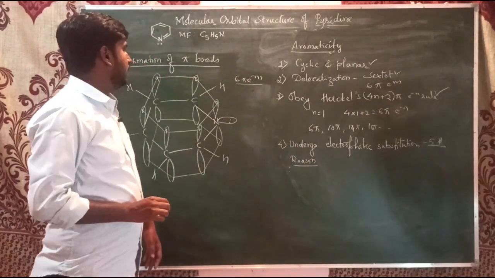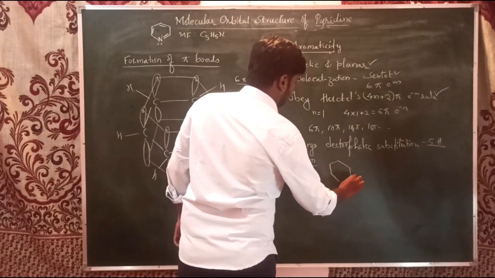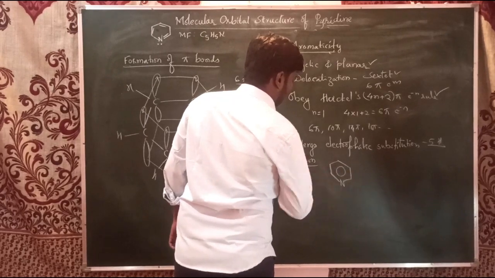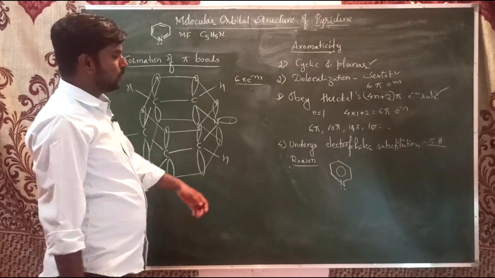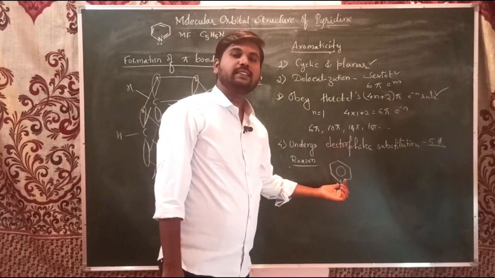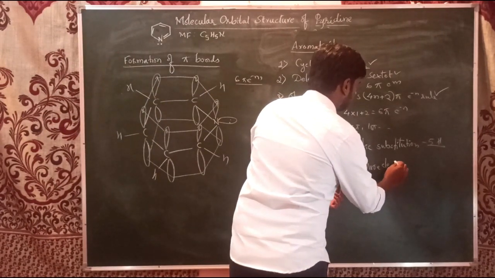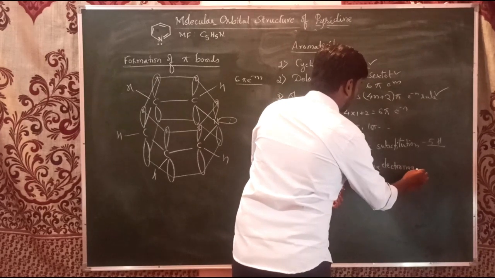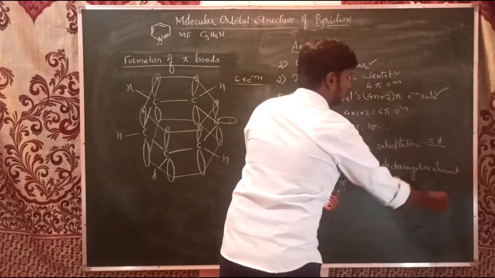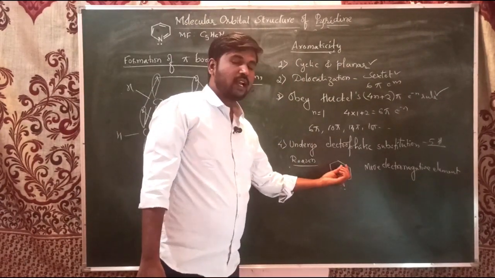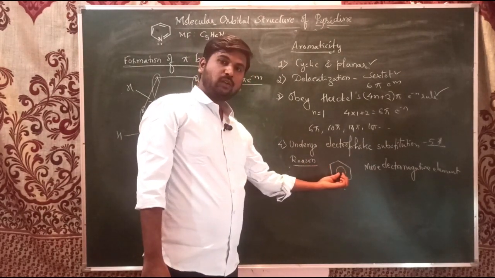Here you can see the structure. Nitrogen is a more electronegative element, which can attract the pi electrons towards it.